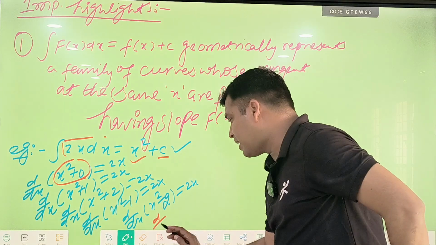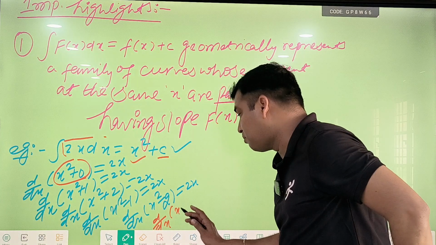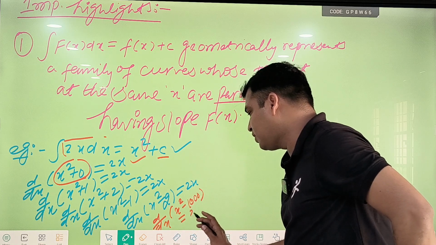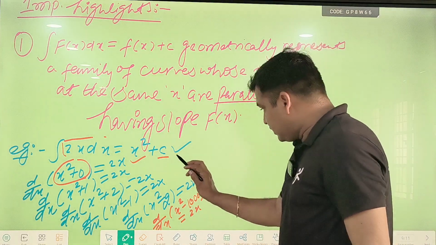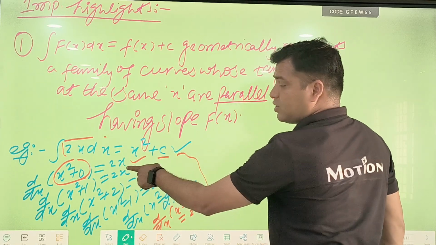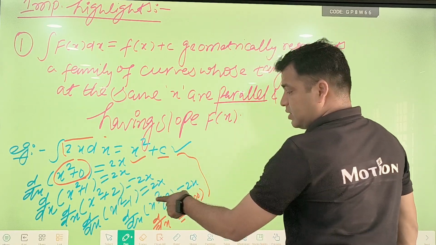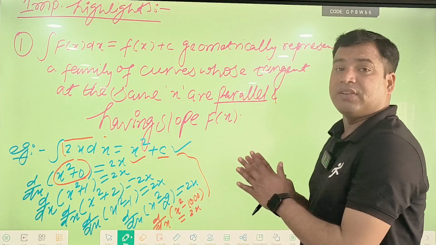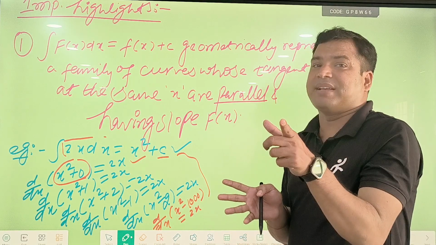In a similar way, if I ask you dy dx of x square minus 1000, what is the derivative of this? Again you will say 2x. The derivative of x square is equal to 2x, and the derivative of this one is also 2x. So we can say that this geometrically represents a family of curves whose tangents at the same x are parallel.